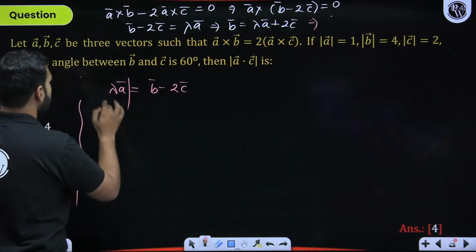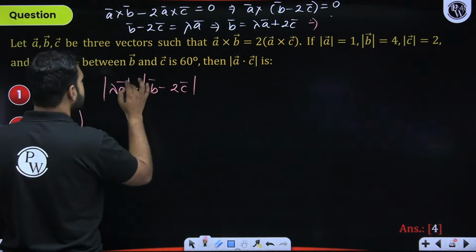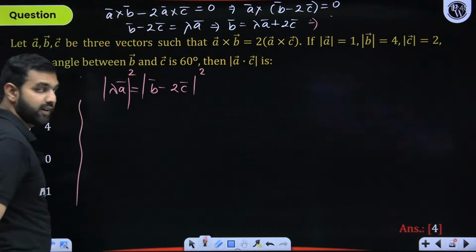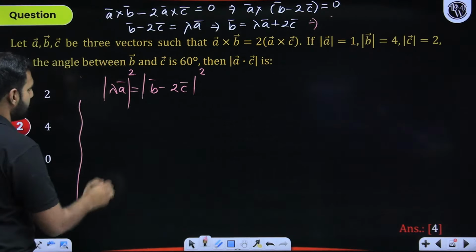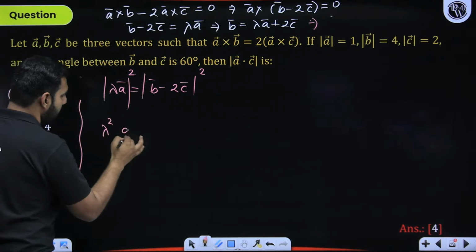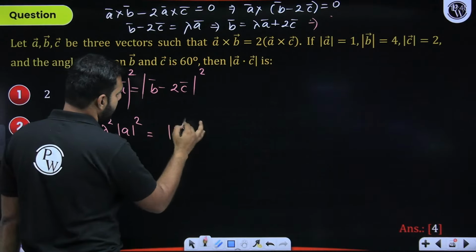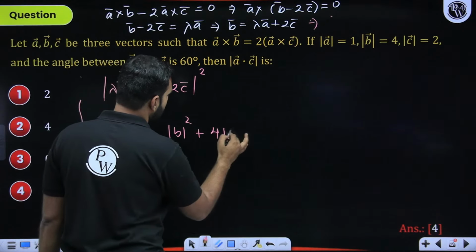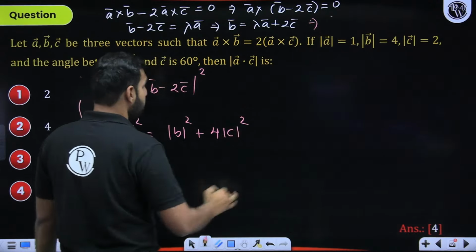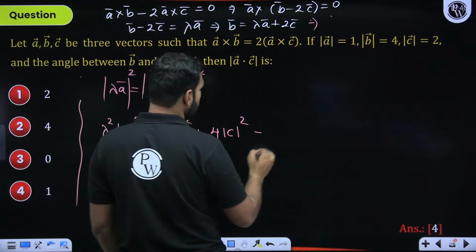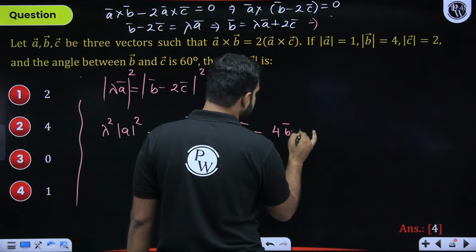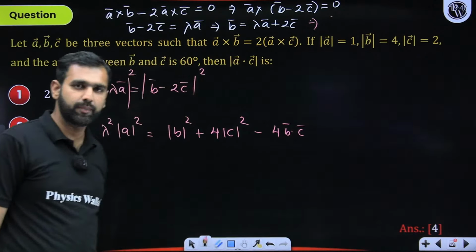So when I take mod on both these sides, I'm squaring both these sides. I hope you're understanding it. With that, this will be lambda square vector A square. This will give me vector B square plus 4 times vector C square minus 2 into 2, that is 4 times B dot C. Did you understand this part comfortably, students?